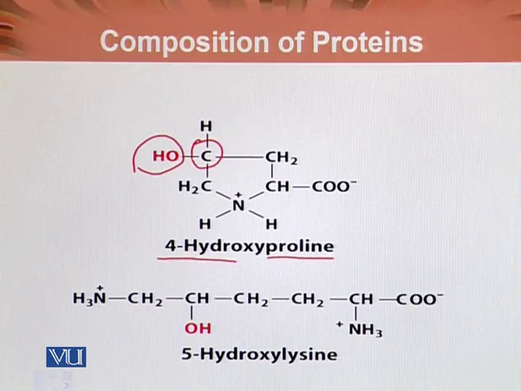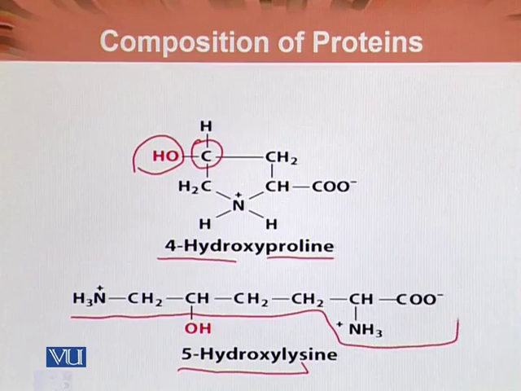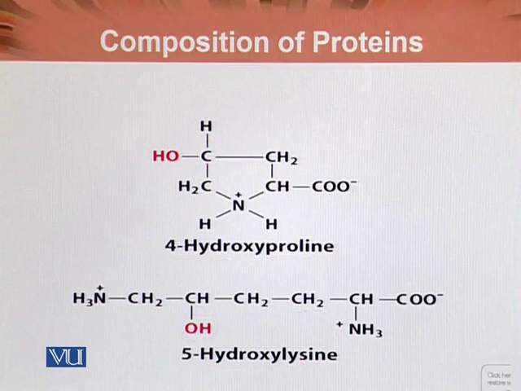Similarly, 5-hydroxylysine, this is the structure of a lysine अमाइनो एसिड. इसके कार्बन एटम नंबर 5 पे एक OH ग्रुप लग जाता है which causes its modification into 5-hydroxylysine. And as we have discussed in the last slide, both are present in collagen.